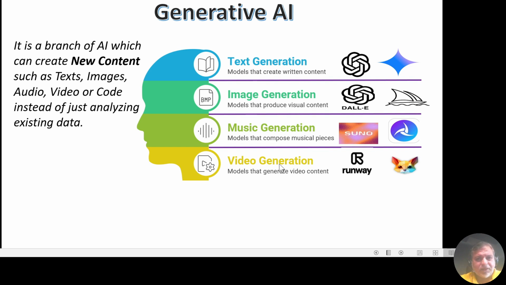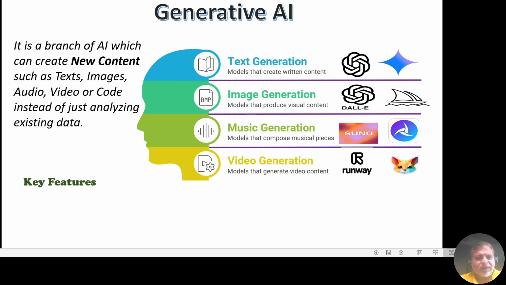For image generation, we have Midjourney and DALL-E, which we can use for creating digital art or design. For music, we have tools like Aiva or Suno, which we can use for composing original music. For creating videos, we have tools like Runway or Pika Labs, which are capable of generating short videos from text.